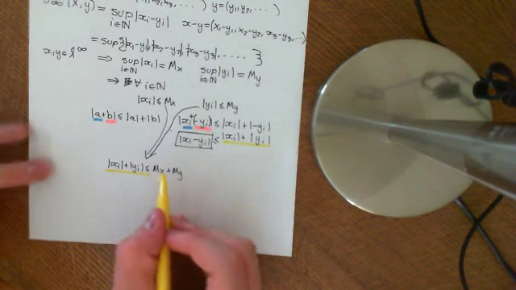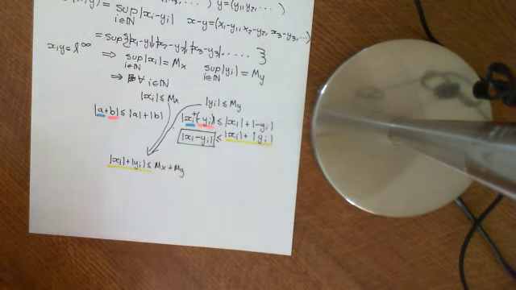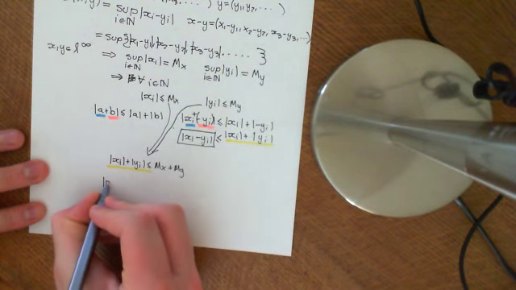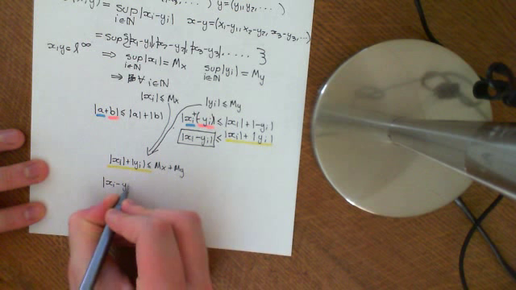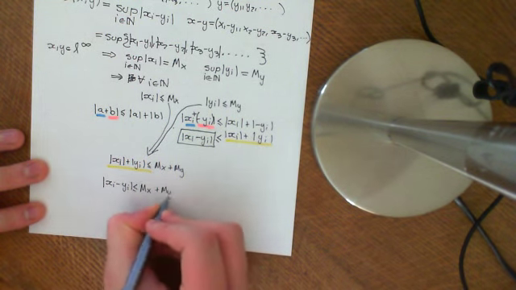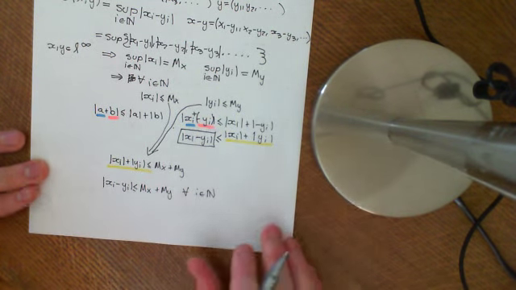So by transitivity, if this is less than or equal to this, and this is less than or equal to this, then it implies that this one is less than or equal to this one. So we get that the modulus of xi minus yi is less than or equal to mx plus my for all i an element of the natural numbers. So that's how we know that this supremum exists at all.